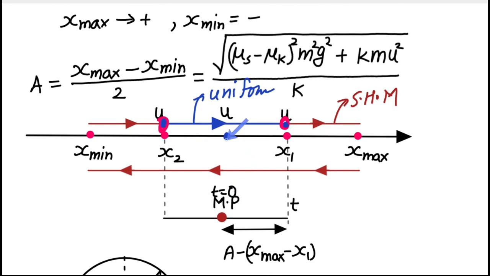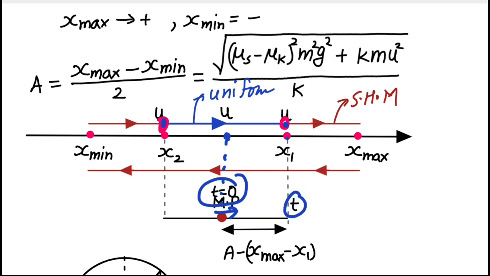So this midpoint here is the mean position, and let's say from the mean position to this particular position x1, the time taken is small t, right? So at t equal to 0, we have considered the particle to be at the mean position, right? And at t equal to small t, the particle has reached the position x1.